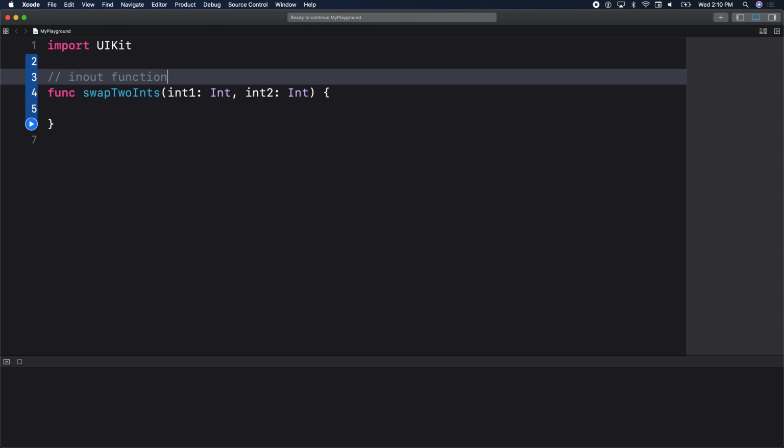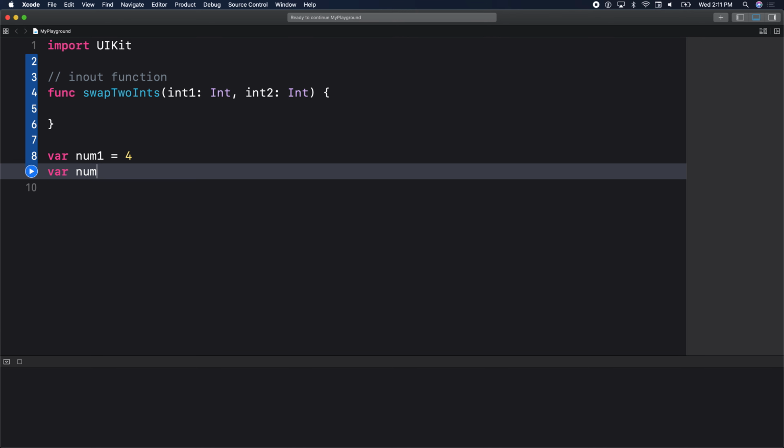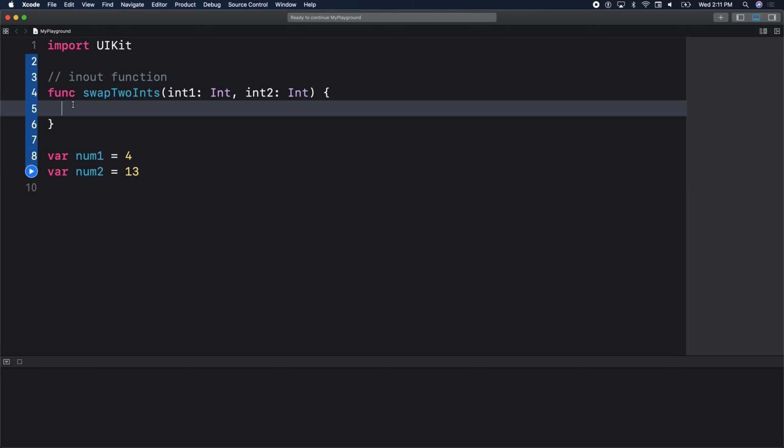So if I have a variable outside of my function here, I'll call it num1, give it some value, and num2, give it some value. Those are two values. With what we know so far, I cannot change those values inside my function, correct? I cannot change num1 and num2.